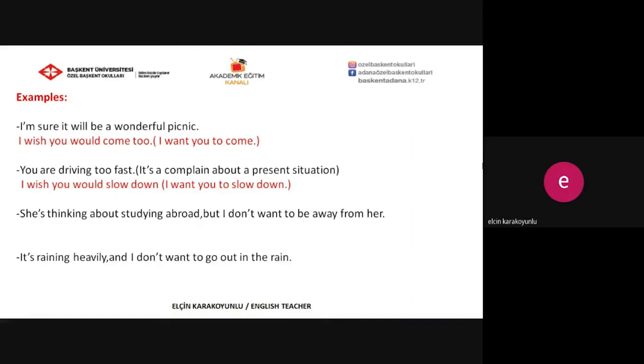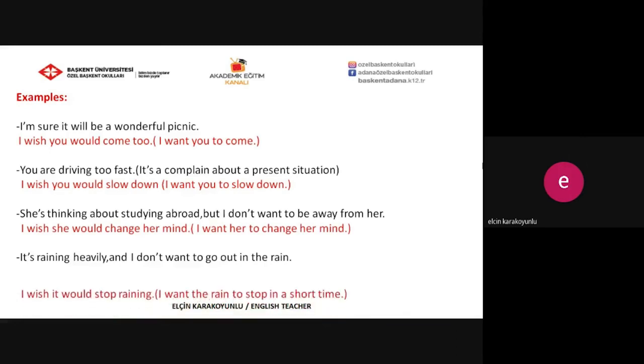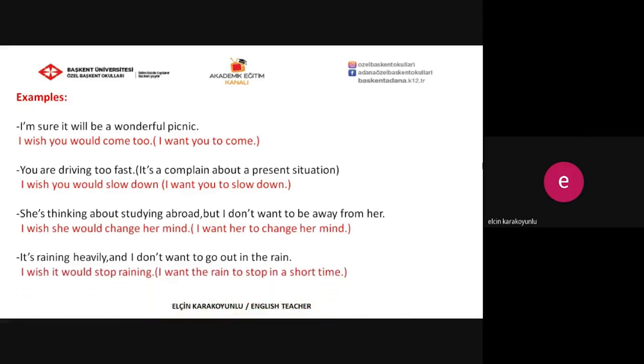And the third one, she is thinking about studying abroad, but I don't want to be away from her. So I wish she would change her mind because I want her to change her mind. I don't want to be away from her. So I wish she would change her mind. And the last one, it's raining heavily and I don't want to go out in the rain. So I wish it would stop raining because I want the rain to stop in a short time. Or we can also say, I wish it stopped raining now.